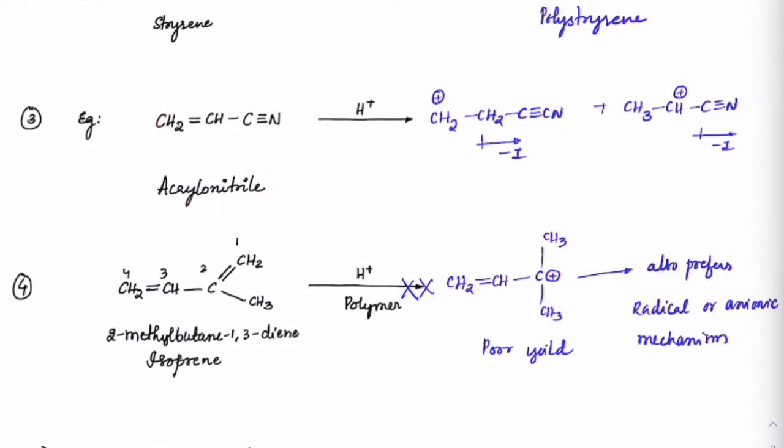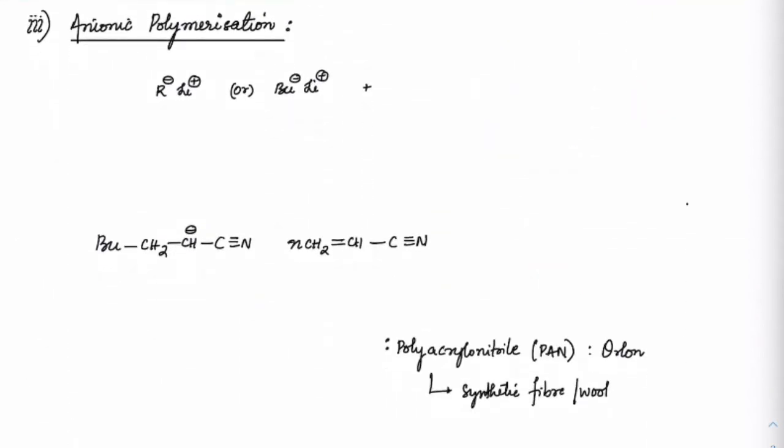Acrylonitrile doesn't go for carbocation mechanism. Next, if you check out anion mechanism, for anion mechanism we will take strong basic groups like R minus Li plus, which is an organometallic complex. Because organometallic complexes are so strongly nucleophilic, if there are any supportive electron-withdrawing groups, that will increase the reactivity of this CH2 here.